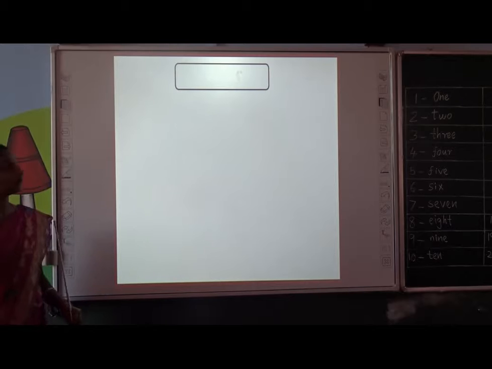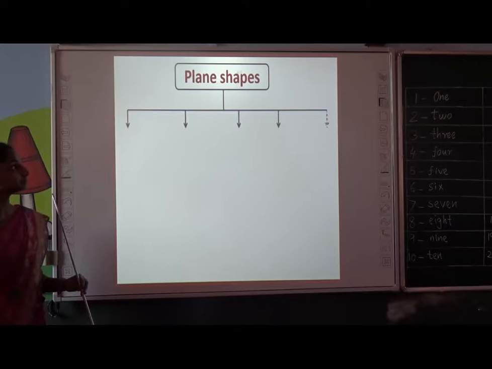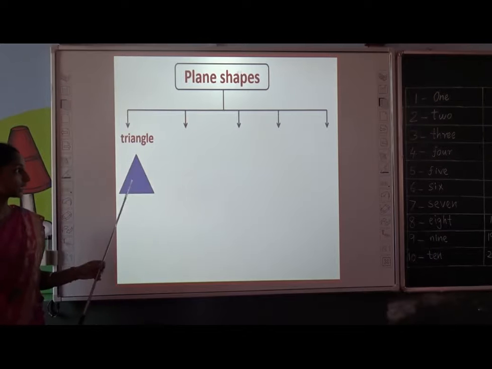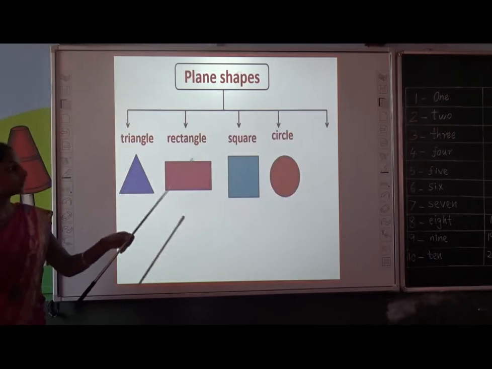Okay, what have we learned today? We learned about plane shapes. How many plane shapes have we learned? 5. Can you tell what they are? Triangle, rectangle, square, circle, oval.